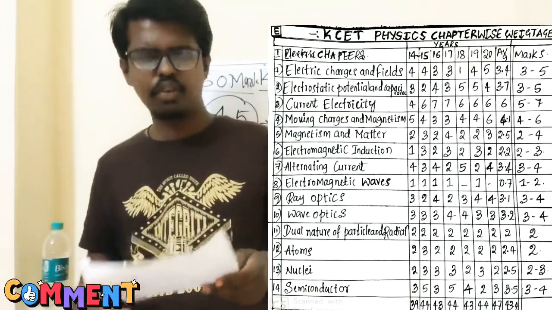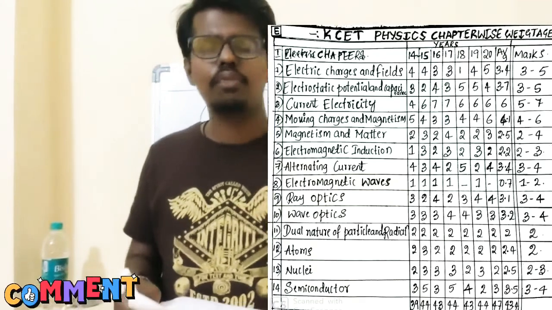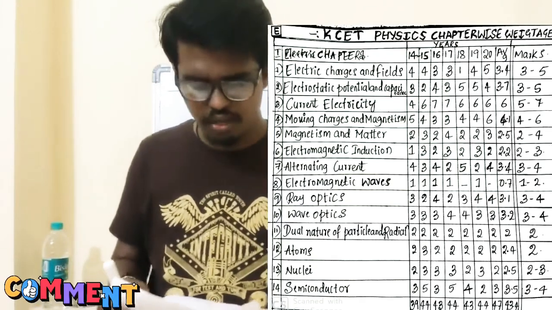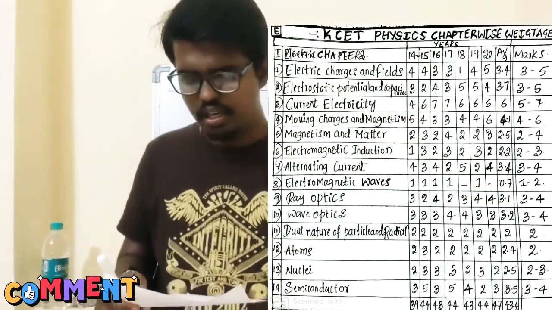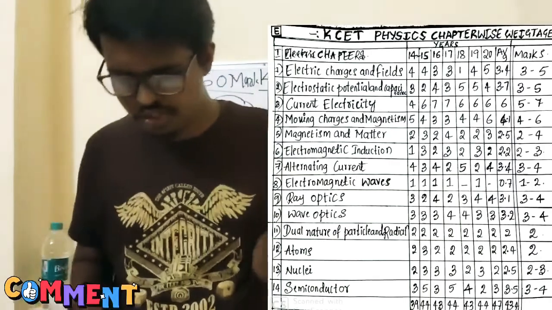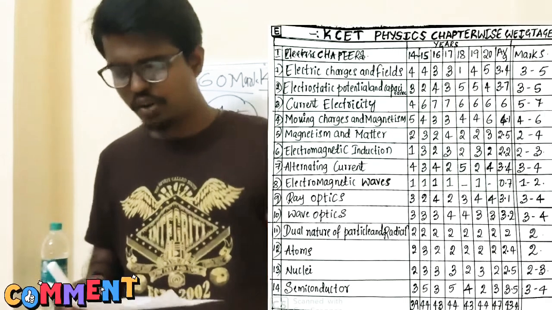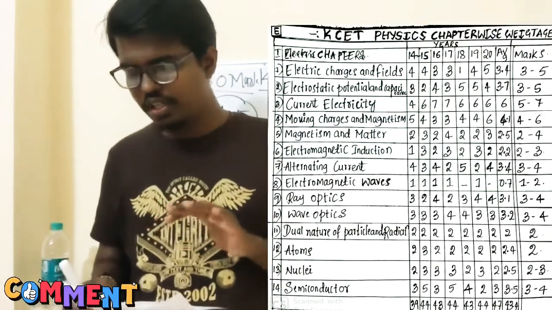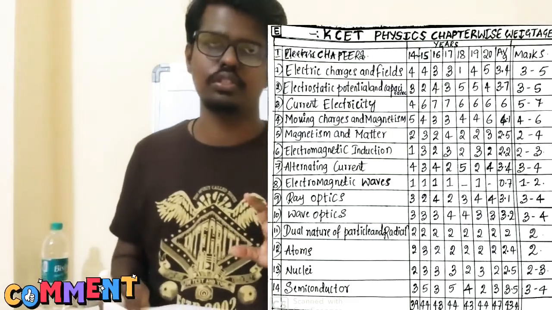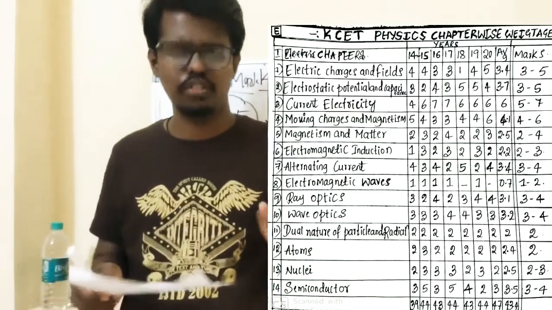Next, electromagnetic waves. It is a small chapter, and you may or may not get questions from this chapter in KCET. They will ask 1 mark questions. In 2014 they asked for 1 mark. 2015 also 1 question, 2016 also 1 question, in 2017 also 1 question, in 2018 there was no question, 2019 also 1 question, and in 2020 they have not asked any question. The average will be 1 to 2 questions. If possible they will ask 1 question of 1 mark, otherwise they will ask 2 questions.